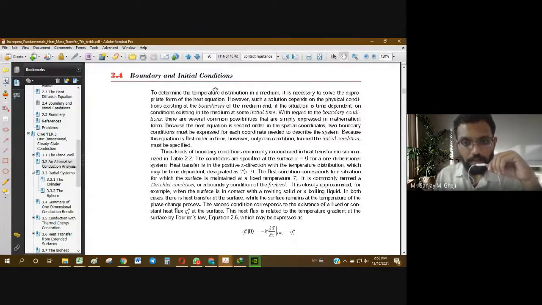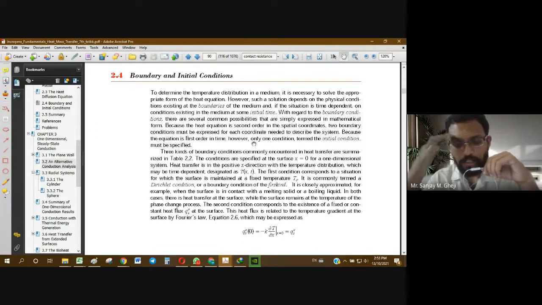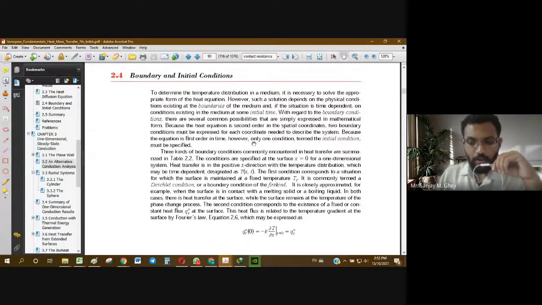At some places we used temperature boundary conditions, and in other cases we used heat transfer rate type boundary conditions. And to find the maximum value of temperature, we use conditions such as dT by dx equal to 0. So all these are various boundary conditions.